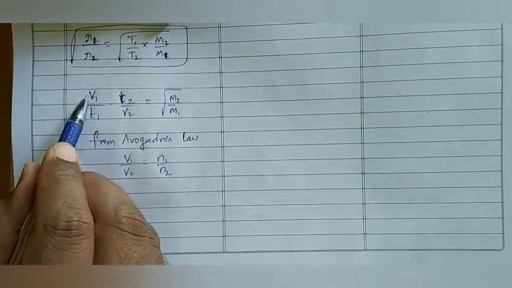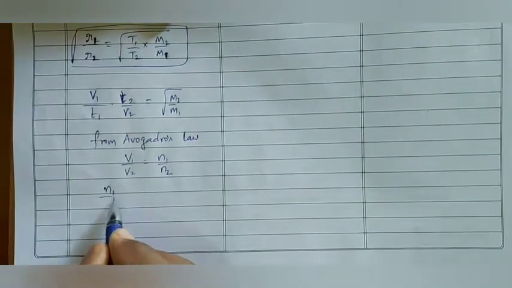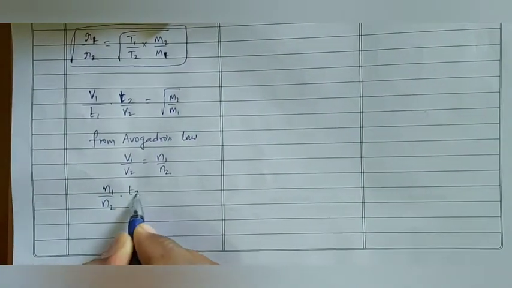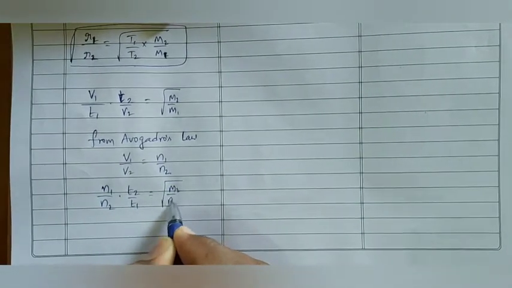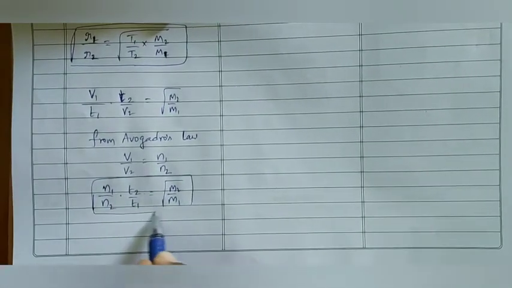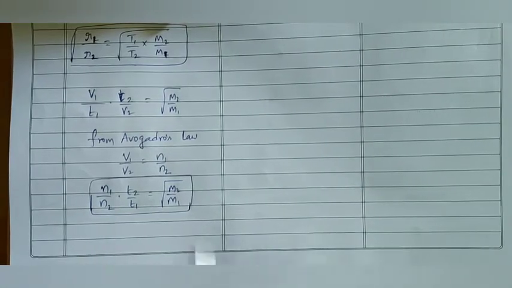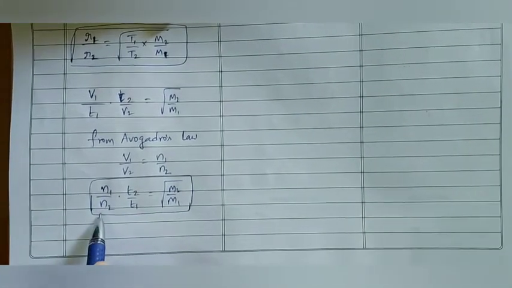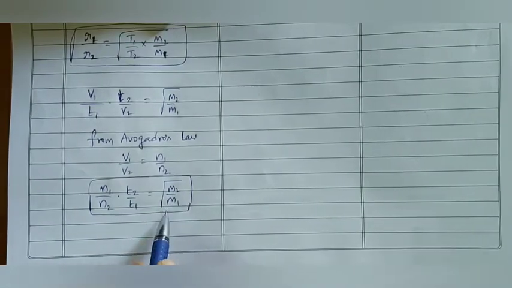Substitute this here: this is V1 by V2. We will get N1 by N2 into T2 by T1 is equal to square root of M2 by M1. That is, number of moles of the first gas divided by number of moles of the second gas, into T2 by T1, is equal to square root of M2 by M1.